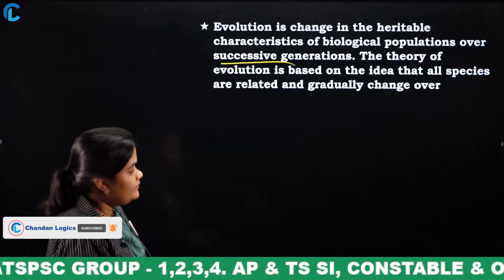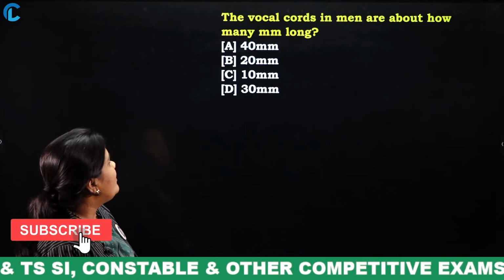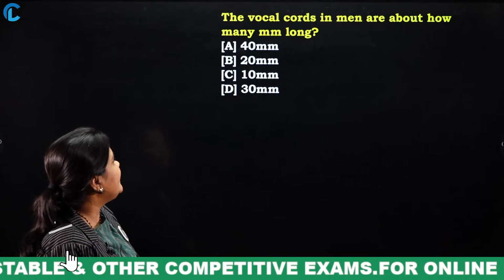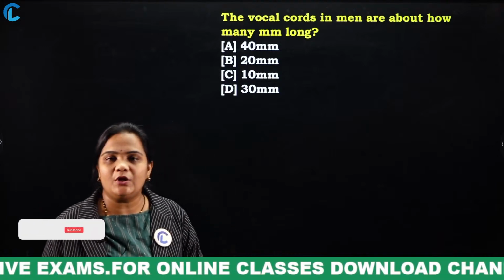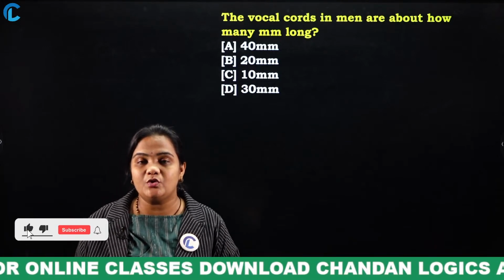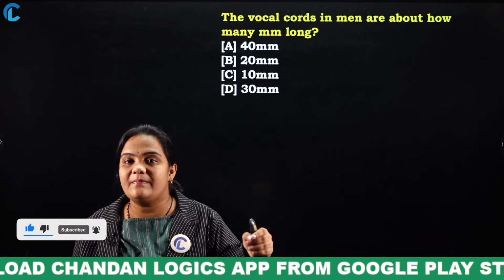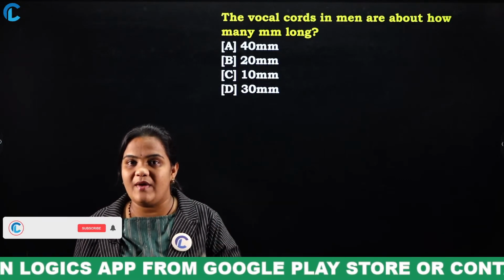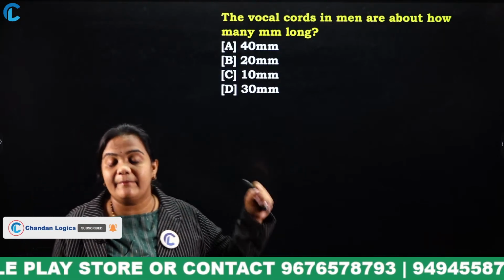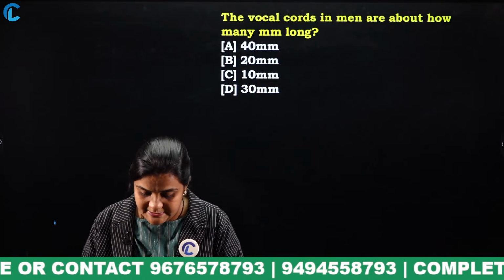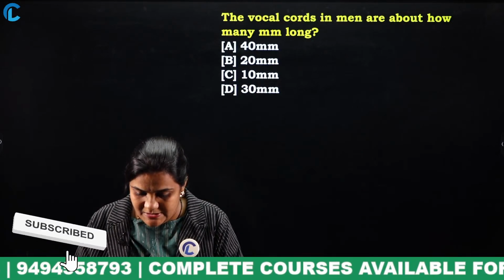Okay. Question: the vocal cords in men are about how many long? 40, 20, 10, 30. When compared to women's, the voice of men's will be what? Their pitch will be harder. Why? Everyone has to mention your answer in the comment section.